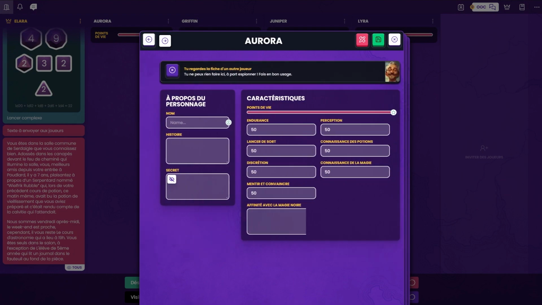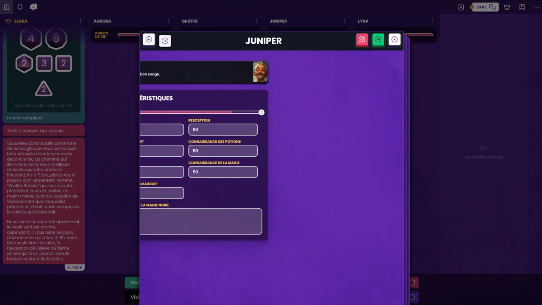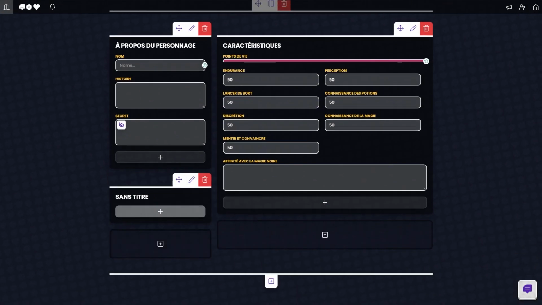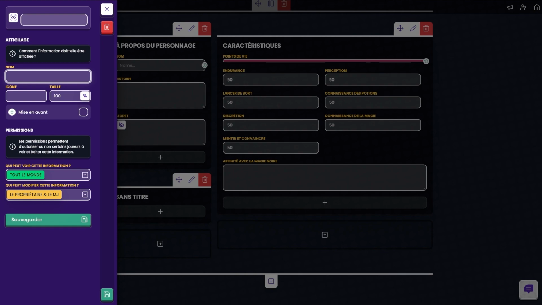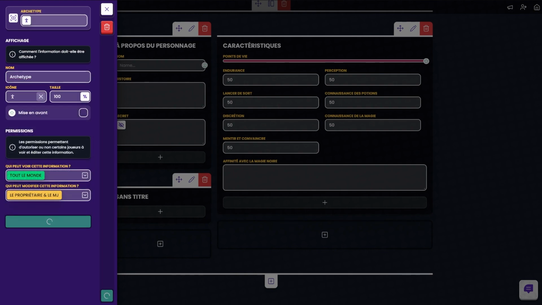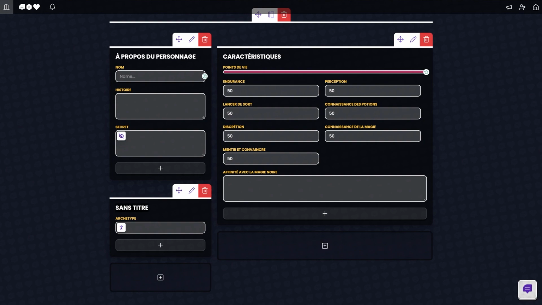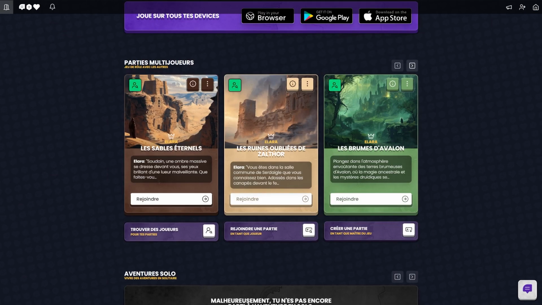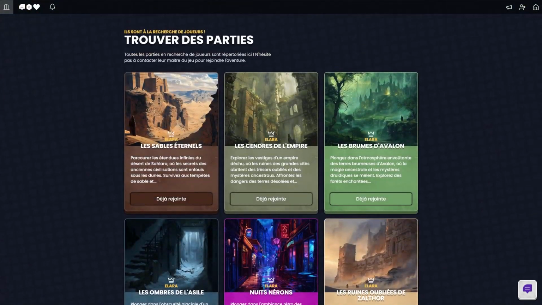Widely used in role-playing games, it allows each player to have statistics associated with their character, from simple health bars to an inventory of items. Each player will have the ability to modify it. The Game Master, on the other hand, can change its structure and customize it as desired. Just like Minimal Scenario, you'll have the opportunity to discover character sheets created by the community, as well as by the Minimal Roleplay team.